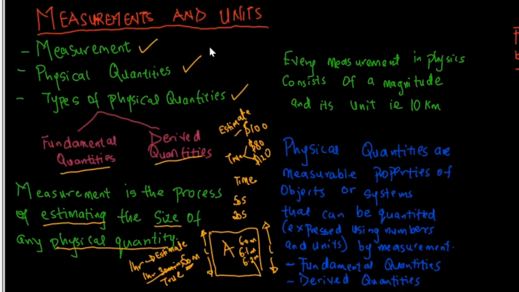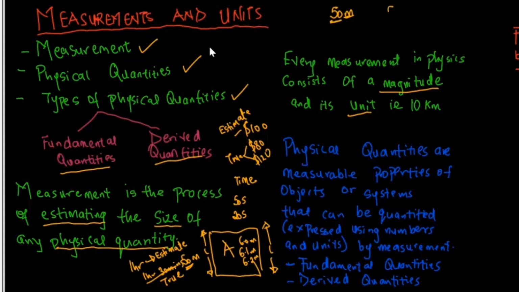Now moving on, there's something you ought to know. Every measurement in physics consists of a magnitude and then a unit. For every measurement you do in physics, it is ideal you give that measurement a magnitude and a unit. So if I measure a football field, I will tell that the length of this football field is 50 meter. This is the magnitude, 50, that's the size, and then meter is the unit.